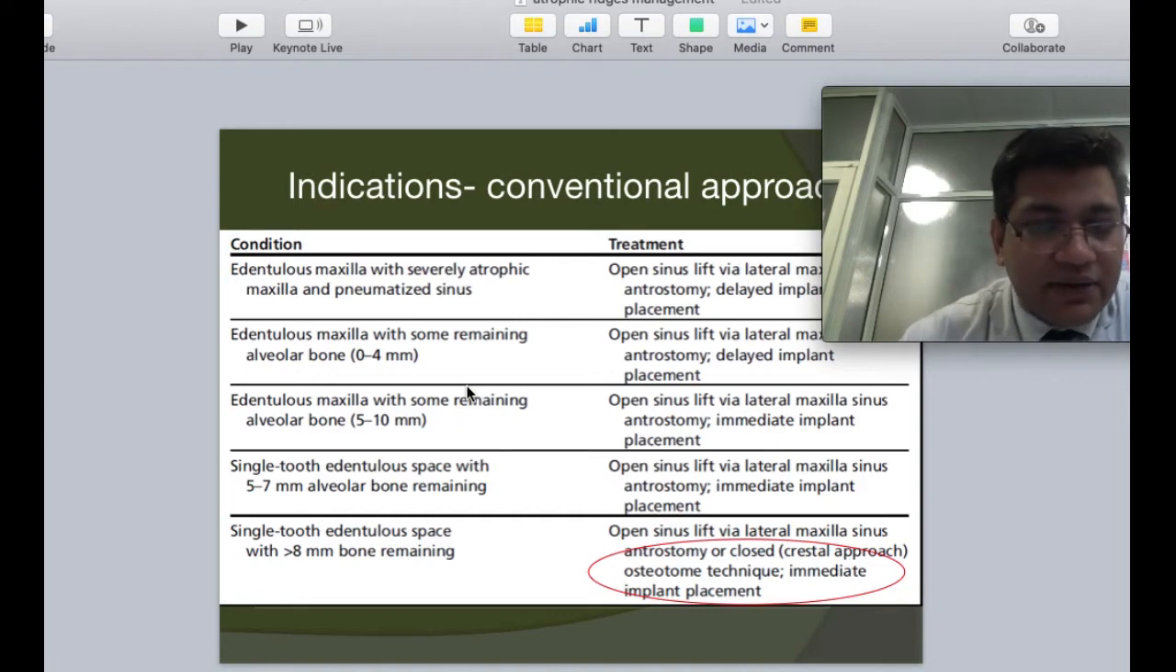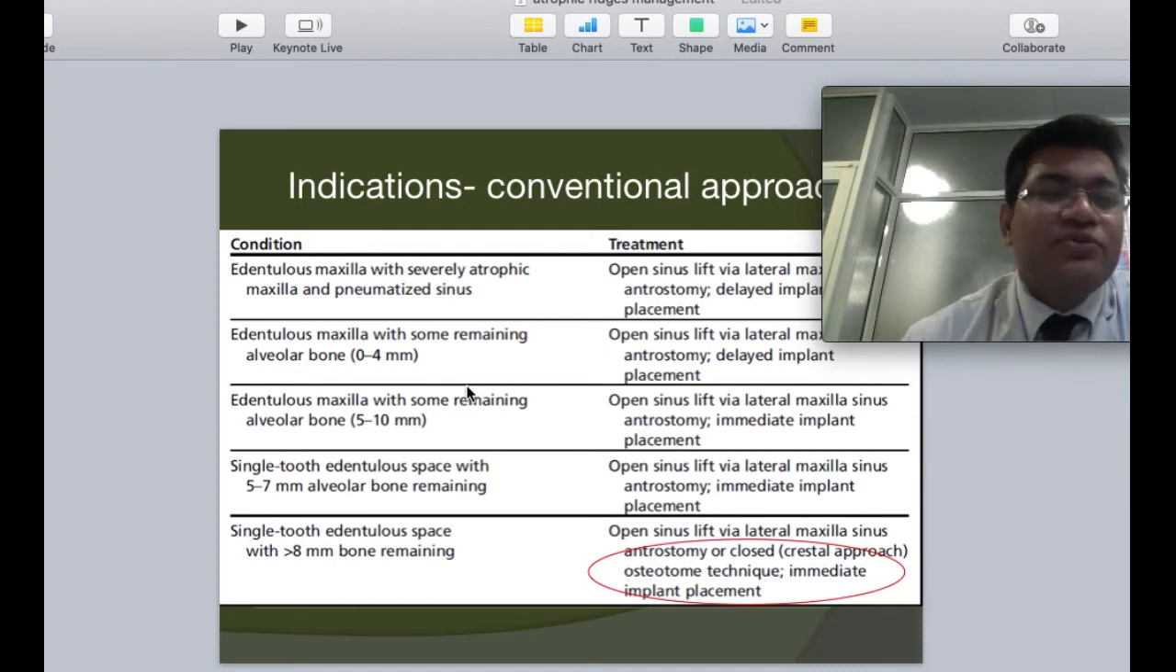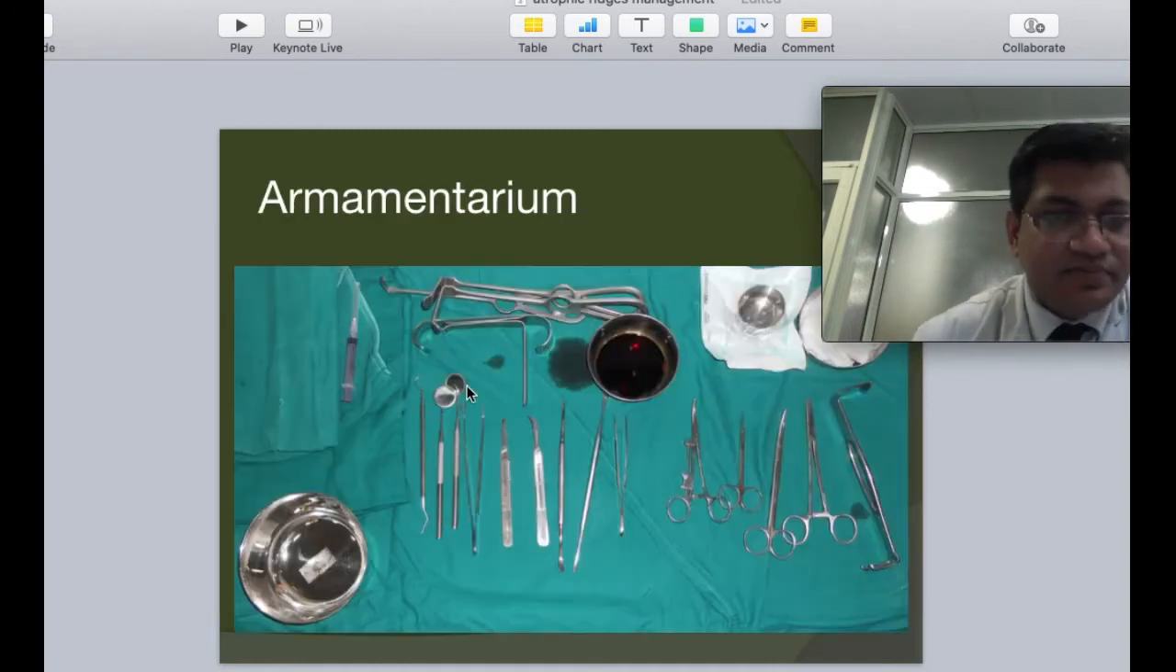Having said that, as the available bone height decreases, the surgical challenges increase. For anything with less than 5 millimeters of bone, we have to be very careful when using an indirect sinus lift. In a long span edentulous arch, it is always better, when the height is less than 5 millimeters, to go ahead and do a direct sinus lift.